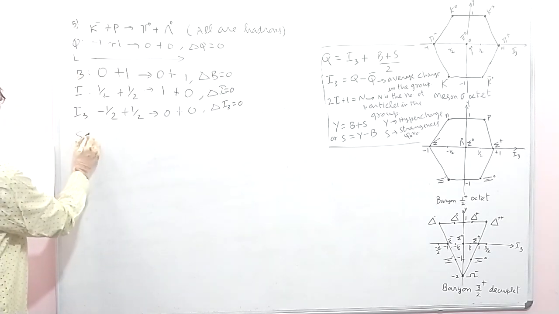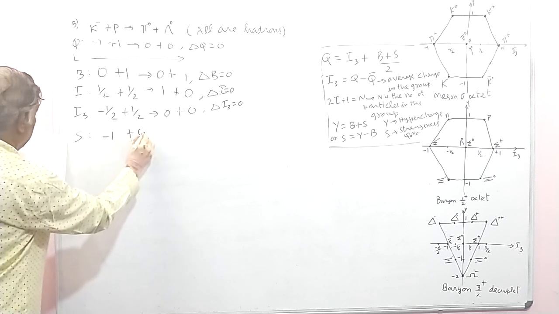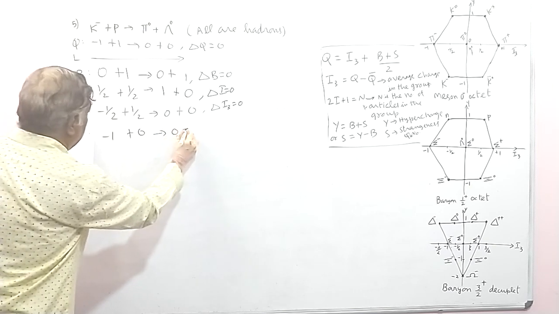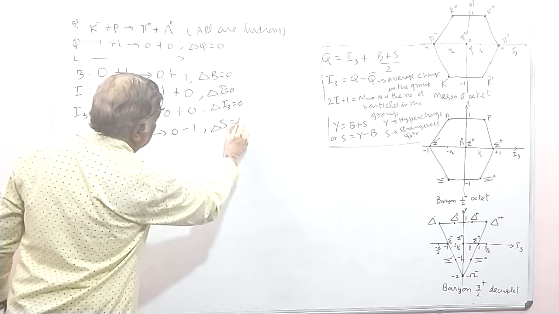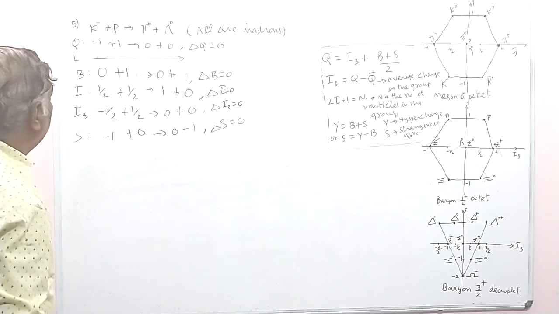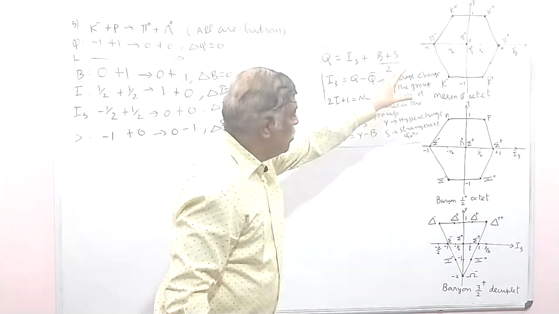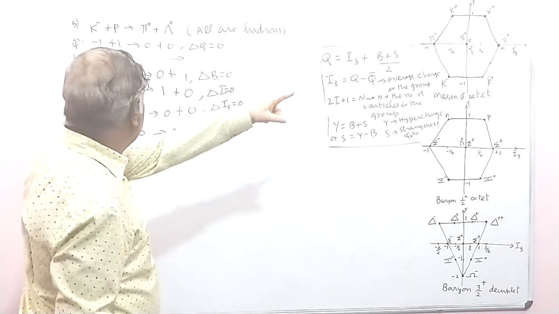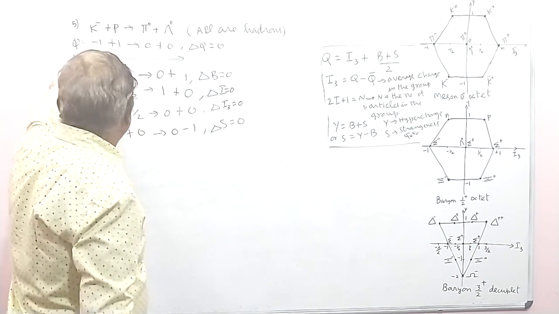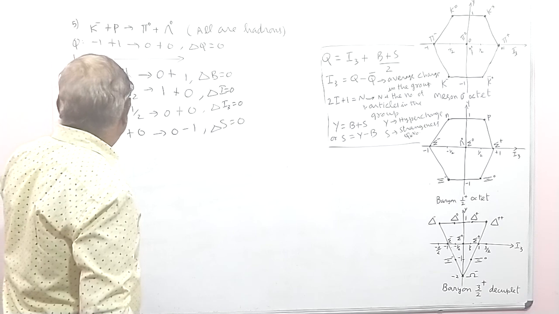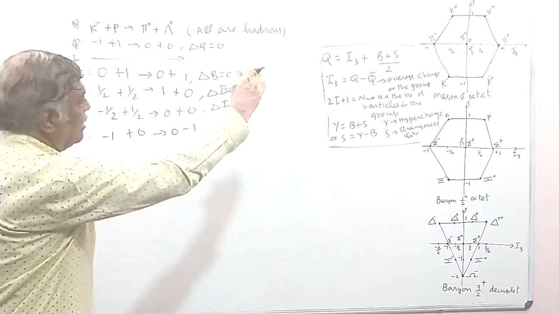Similarly, you take S. Here the strangeness quantum number is -1 plus 0, and here 0 minus 1. Therefore delta S is 0. It is very important to draw the diagram, and from this you can write down all these numbers Q, B, I, I3, S. All the numbers can be obtained from this diagram itself.